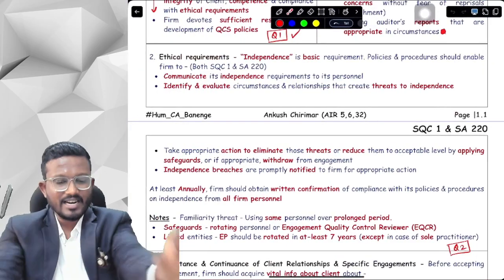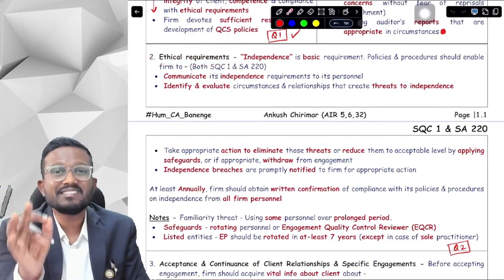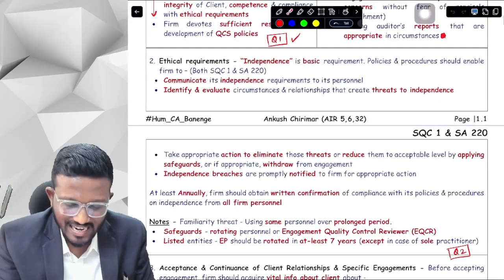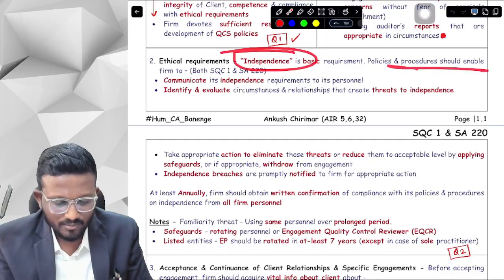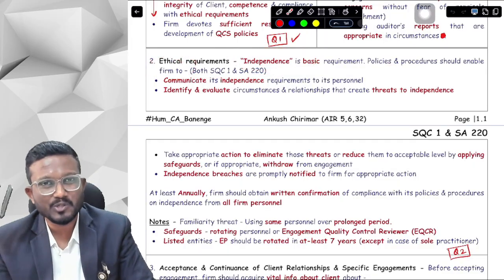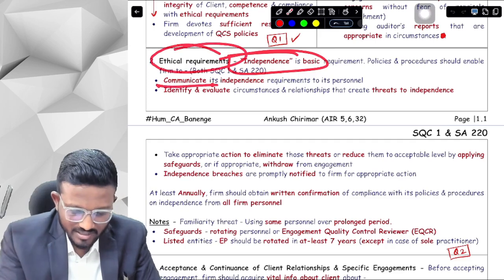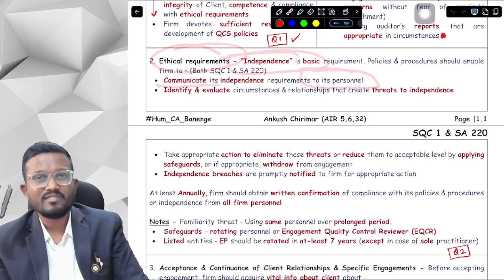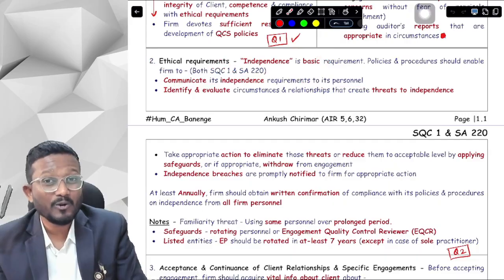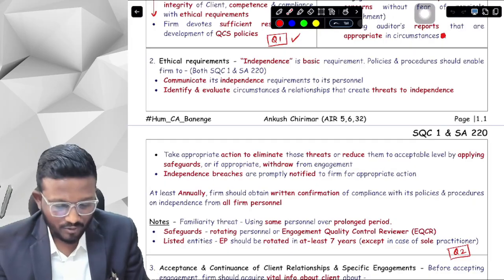Now let's understand the second element, which is ethical requirements. What does it talk about, sir? That the basic requirement of an auditor is to be independent. Now the policies and procedures should enable the firm to, and you have to write all 4 points in both SQC1 and SA220. First of all, we have to communicate all our ethical requirements to the personnel. If they do not know, they won't have the idea that they have to be independent. We have to obviously specify to them that they have to be independent.